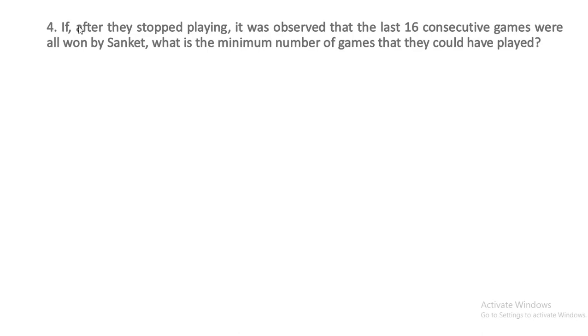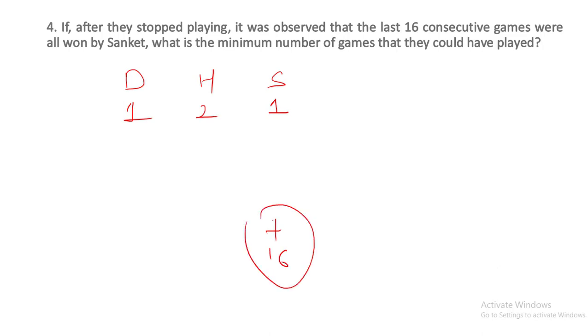Now next question, after they stopped playing, it was observed that the last 16 consecutive games were all won by Sanket. What is the maximum number of games that they could have played? So क्या था मेरे पास? First was a draw, second was won by Harshad, third was won by Sanket. And the last 16 consecutive games, they are all won by Sanket, and after that they stop playing. So it is clear that they stopped playing due to number of games won by Sanket. So number of games won by Sanket should be in the form 2k plus 1.